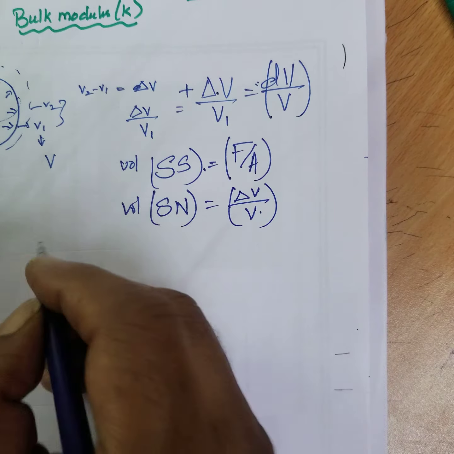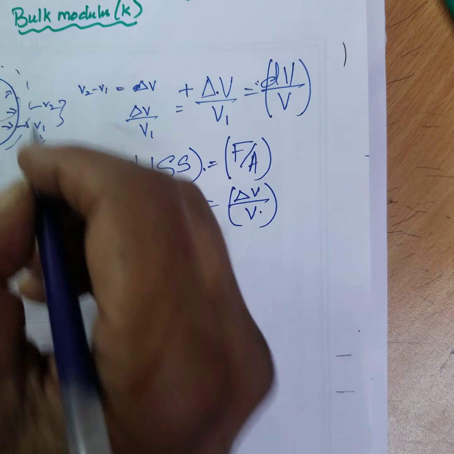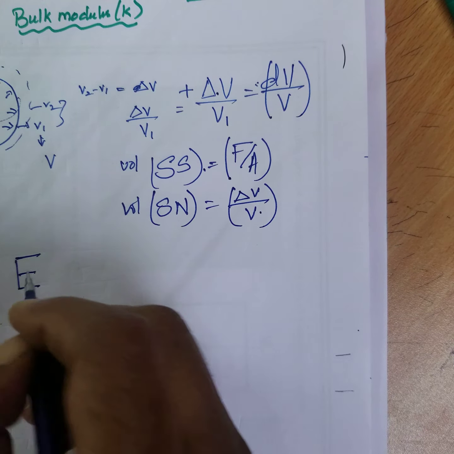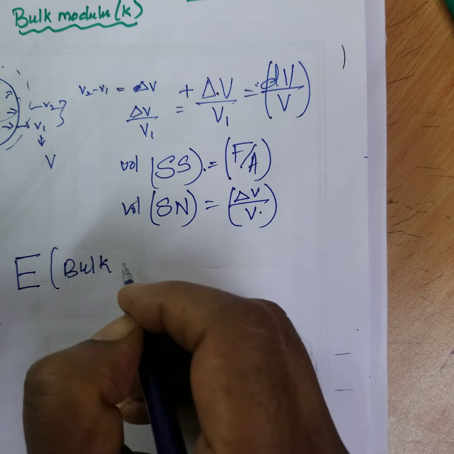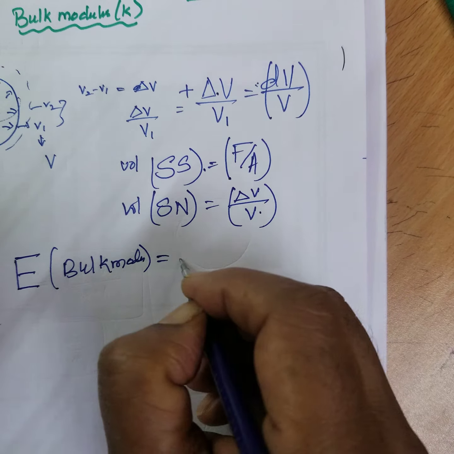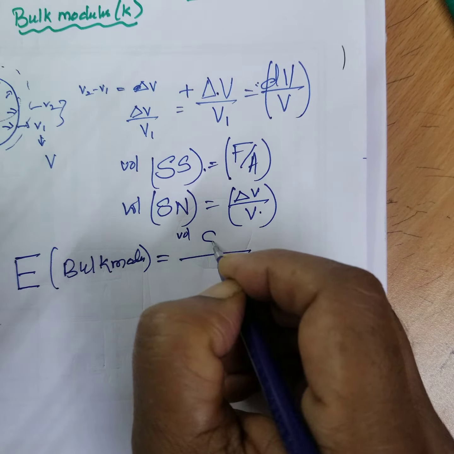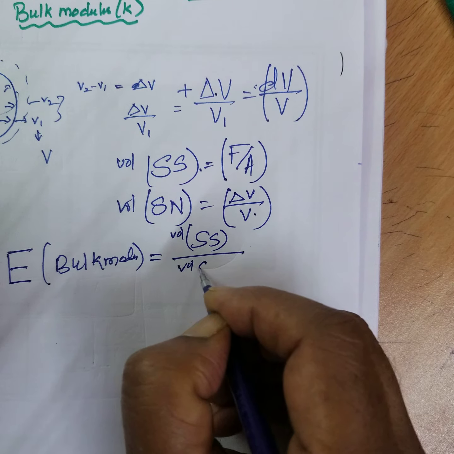Therefore, you write what the bulk modulus is. In this case, positive means expanding. The bulk modulus is equal to volume stress by volume strain.